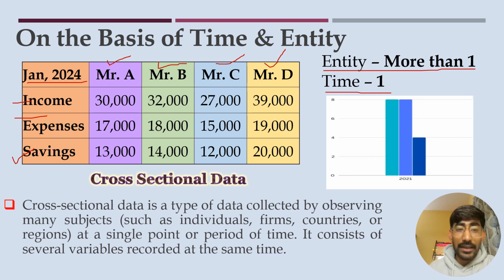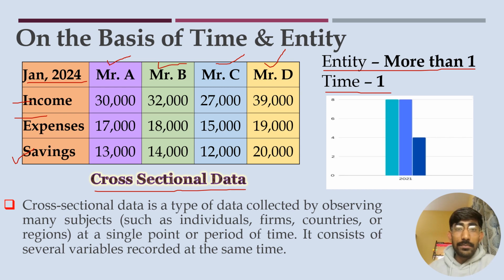This type of data is known as cross-sectional data.